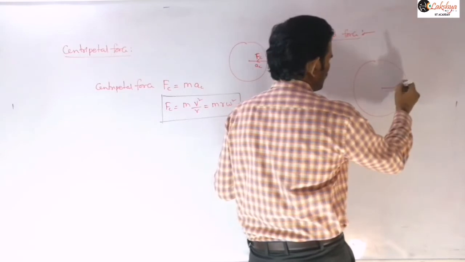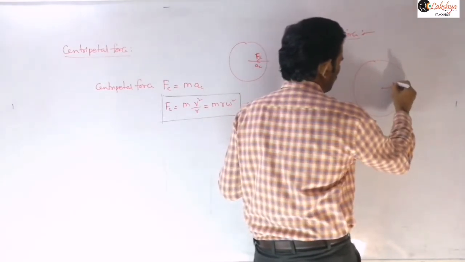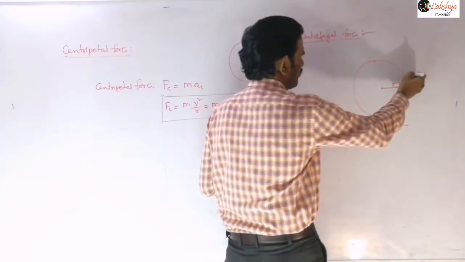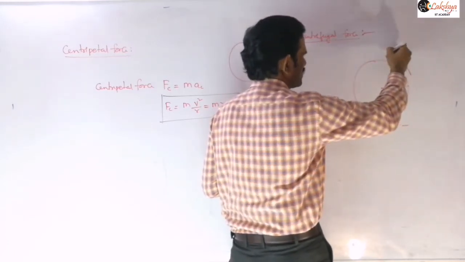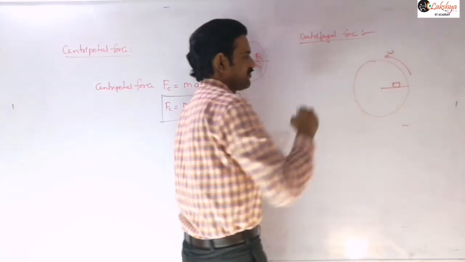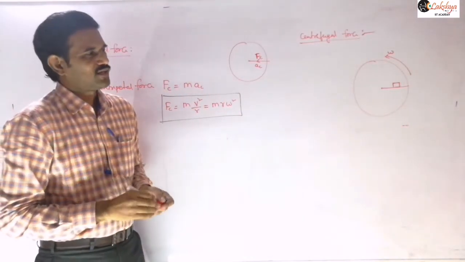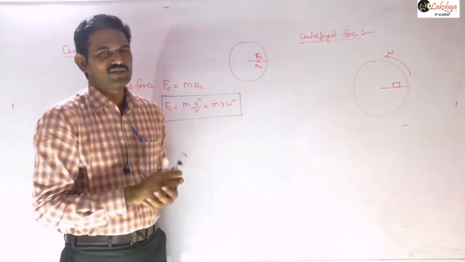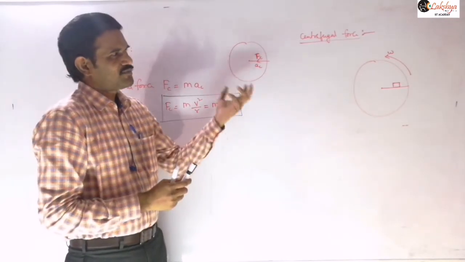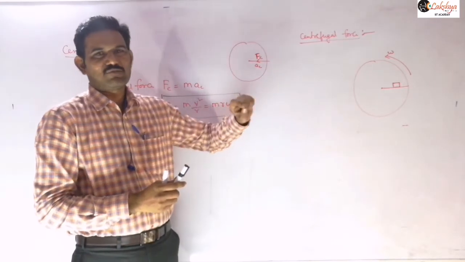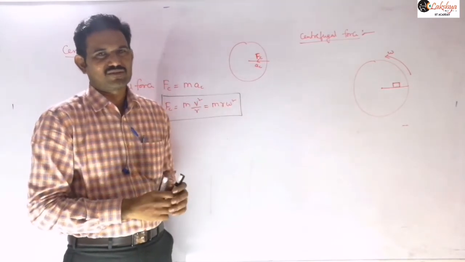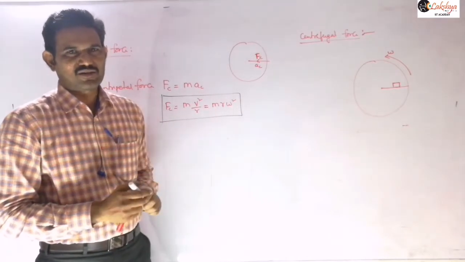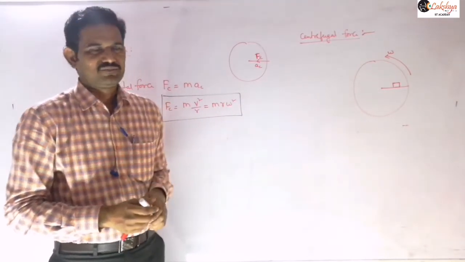Suppose a small object is placed here and it is revolving in a circular path. Let us consider this platform is rotating with angular velocity omega. Let it be a horizontal platform, and on it we are placing an object. We assume there is no slipping between the platform and the object. The object also appears to be revolving in a circular path for an observer on the ground.